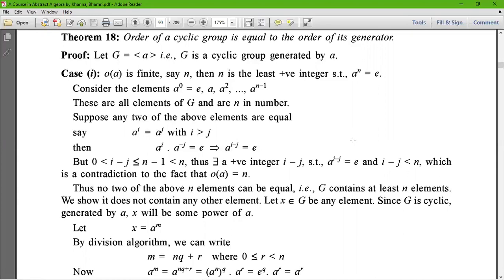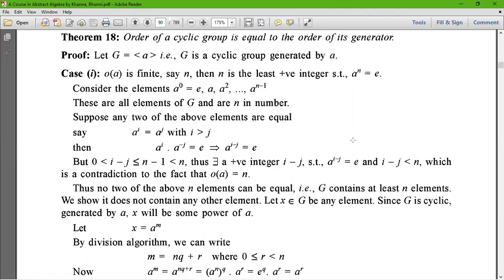Now we are going to prove that the order of a cyclic group is equal to the order of its generator. For this, let G equal the generator A, that is, G is a cyclic group generated by the element A. Here two cases arise. The first one is if the order of A is finite, and the second one is if the order of A is infinite.